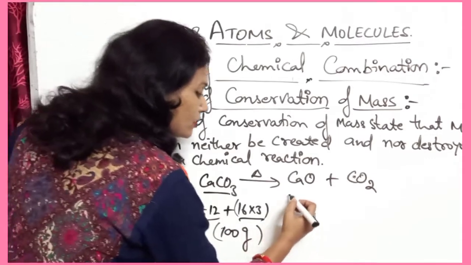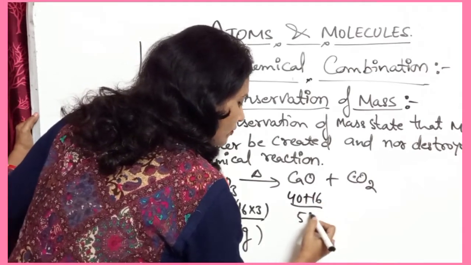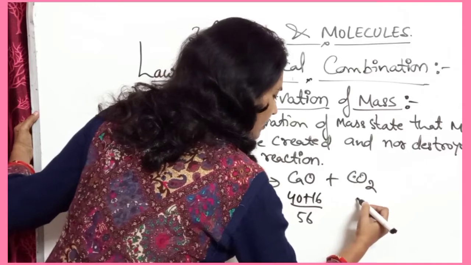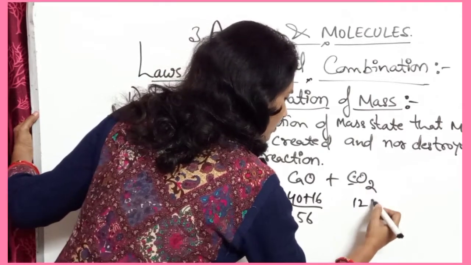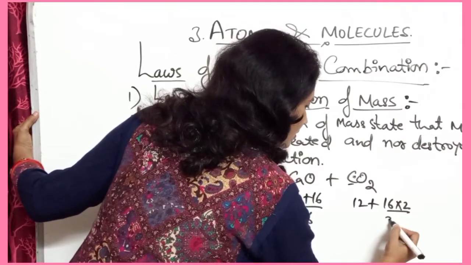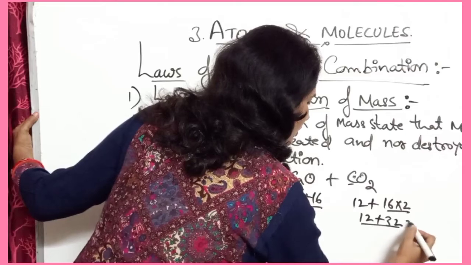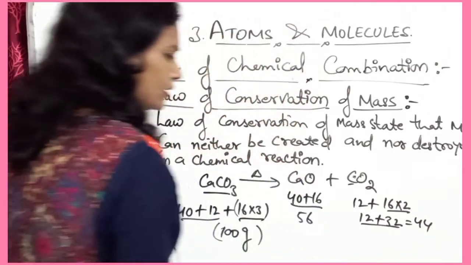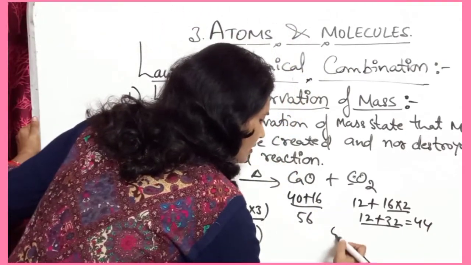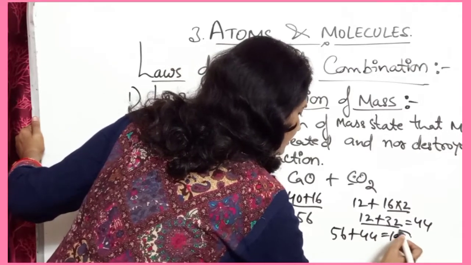Here 40 plus 16 is 56, and here 12 plus 16 into 2 is 32, so 12 plus 32 is 44. If we add 56 and 44, we get 100.